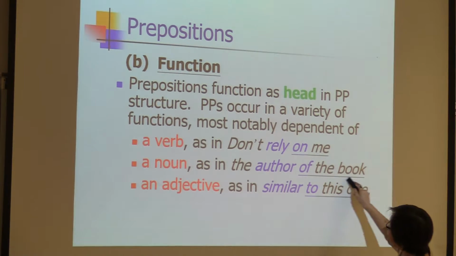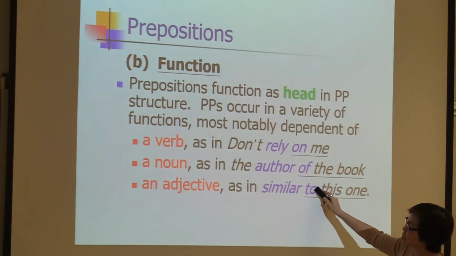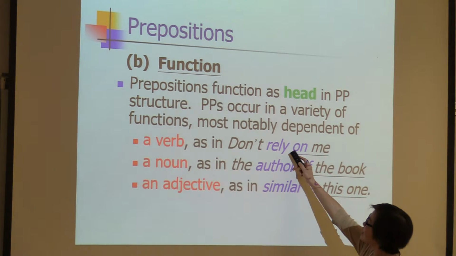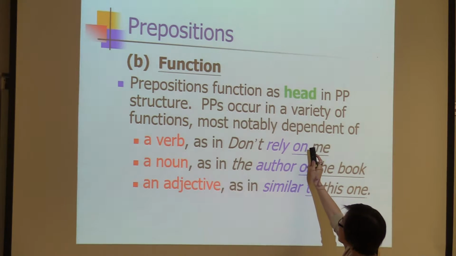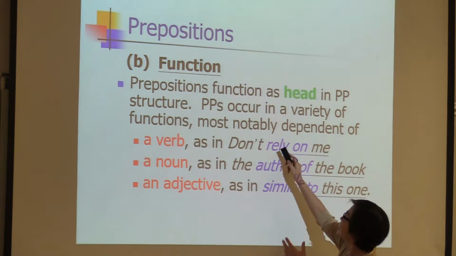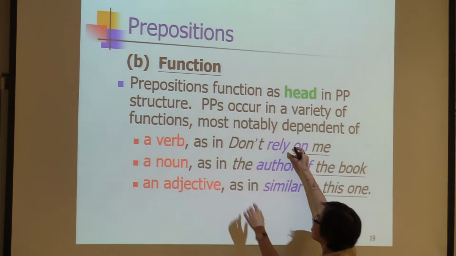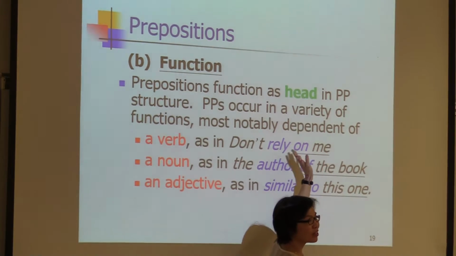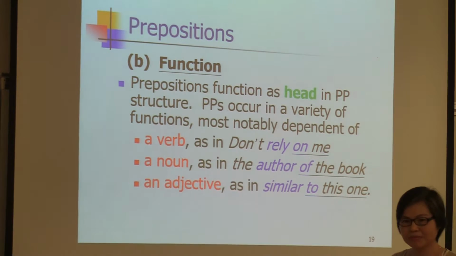And then similar to this one is an adjective phrase. So to this one, this prepositional phrase modifies similar. But in the first sentence, don't rely on me, on me doesn't go directly with rely. So we don't say this is a verb phrase; the verb phrase is here, don't rely. But on me functions as a complement to complete the sentence. Okay?